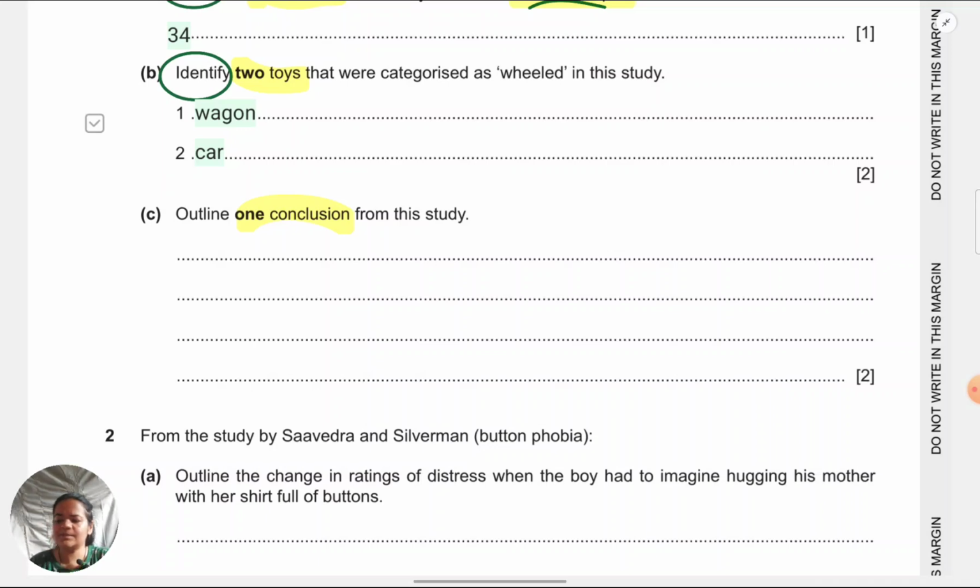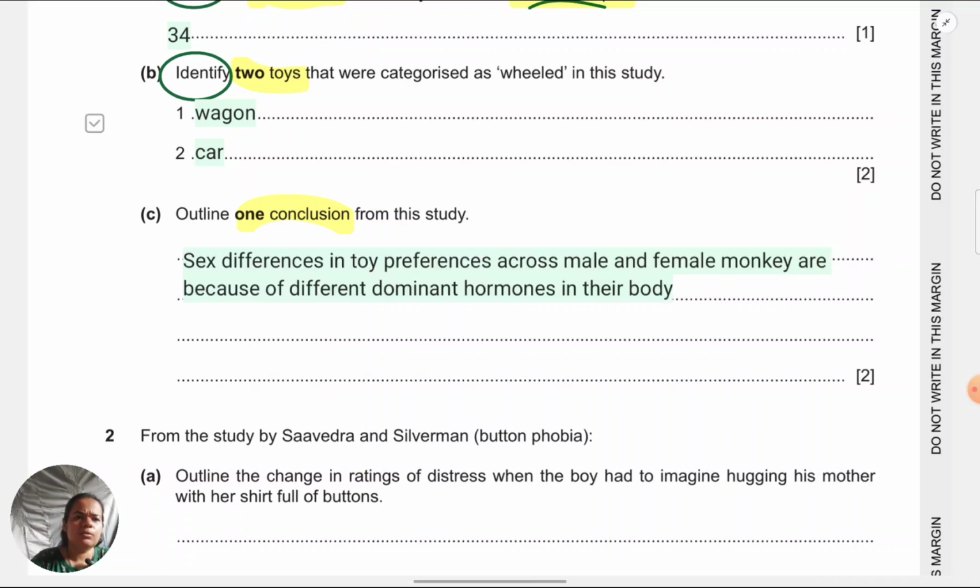Right, I'll just put it simply that way. I know how you would have learned it, the wording could be different. Only thing you need to take care about is that you do mention differential sex toy preferences and hormones. These things are important to mention. Rest your wording could be different from this.